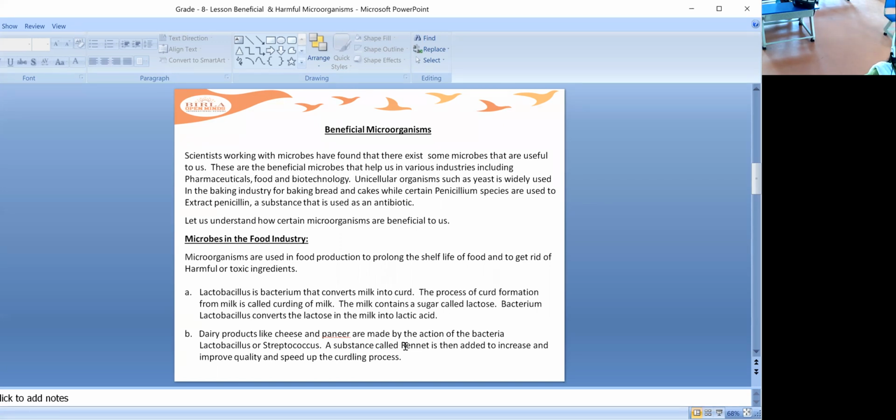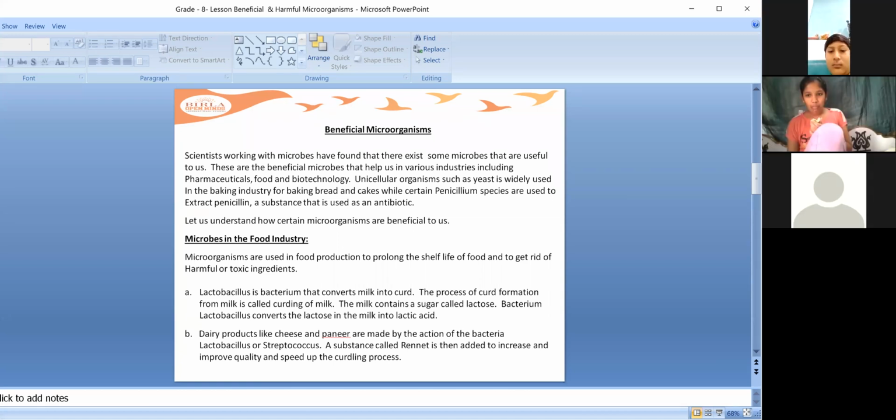And now coming to another species, Penicillium is a species from which penicillin is extracted. It is the substance which is used as an antibiotic. You all know antibiotics, you all use antibiotics. I think you've heard about antibiotics. Why do you use antibiotics, children?